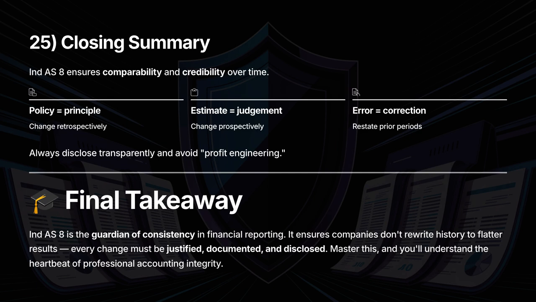Final takeaway. IND AS 8 is the backbone of consistent accounting. It prevents history from being rewritten for short-term advantage. Every change must be justified, documented, and transparent. Do that, and your financials will remain reliable and trustworthy.